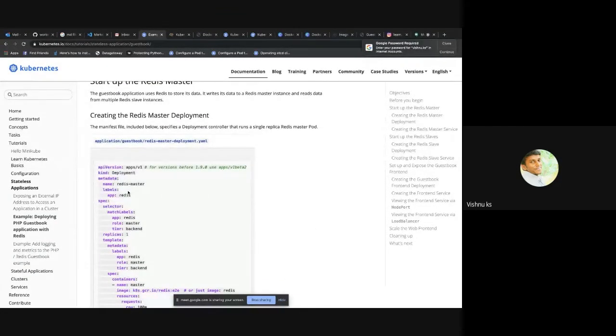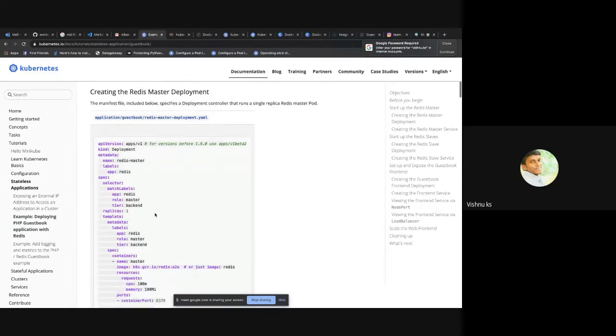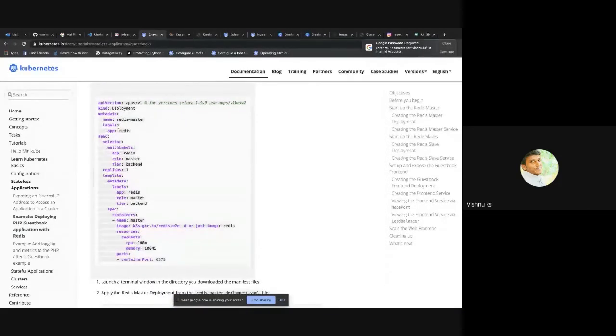I was telling you everything in Kubernetes is a YAML file, a YAML manifest. Here, if you look at kind Deployment, in metadata we have given the name redis-master, which is the deployment name, and I labeled this deployment with key app and value redis, and selector matchLabels app redis.